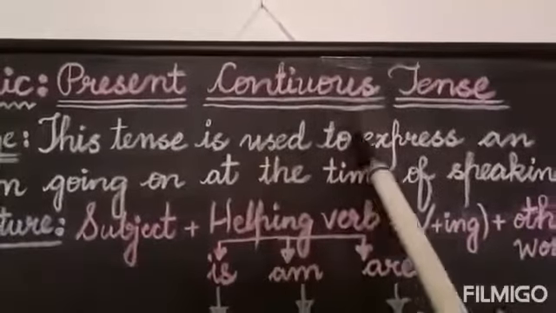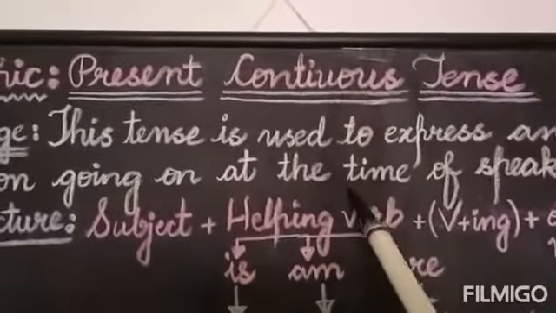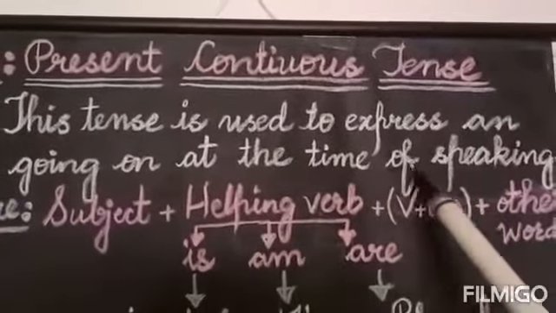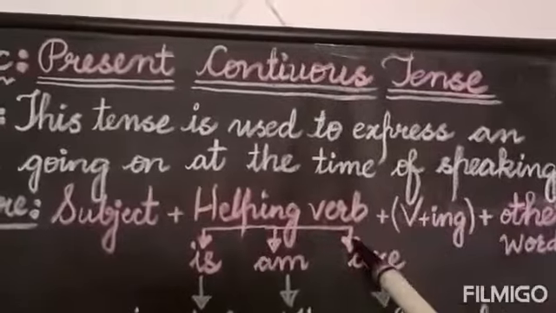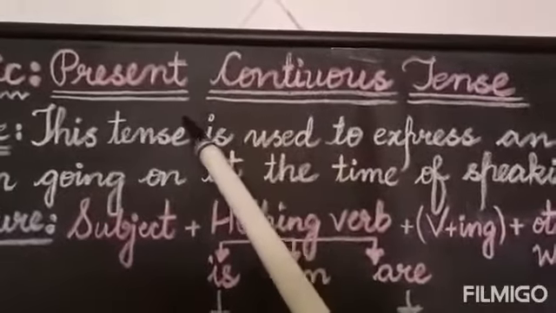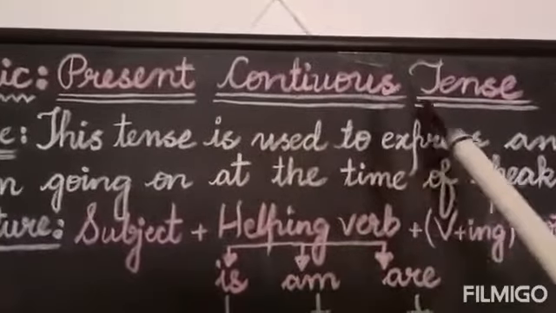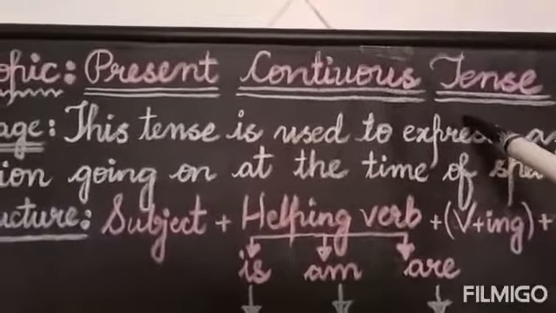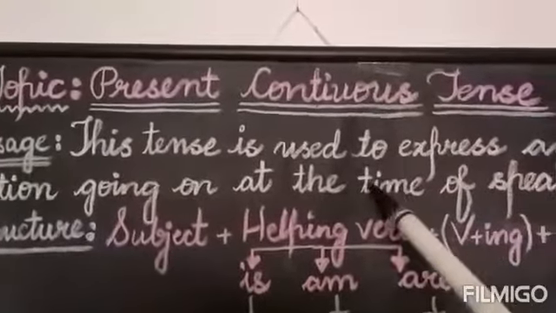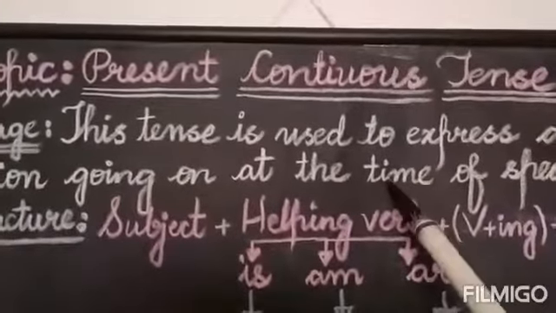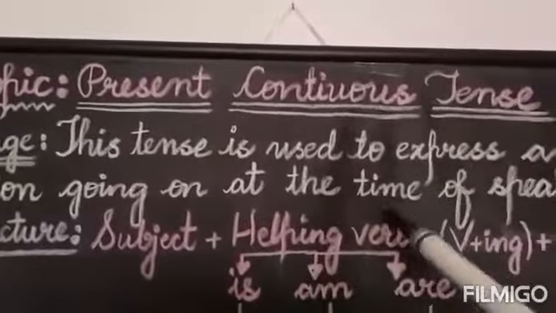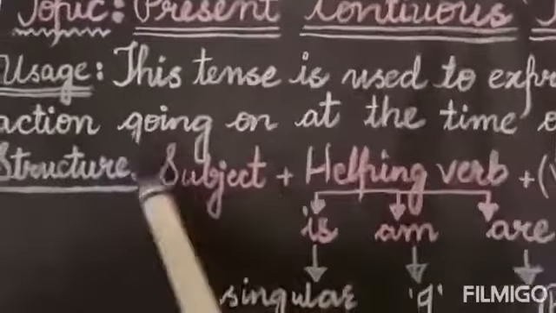So this present continuous tense, it is used to indicate which actions? The actions that are going on continuously at the time of speaking. Right now, when we are speaking, when I am speaking, whatever actions are going on right now, I can express all of them with the help of this present continuous tense. So are you getting me? The usage of this tense is, it is used for those actions, those activities which are going on right now, continuously without stopping. Okay? Now, structure.